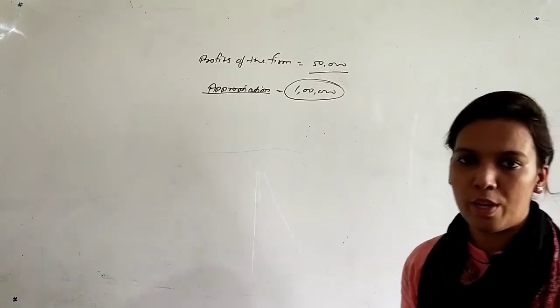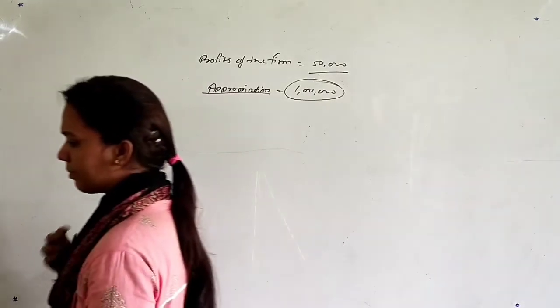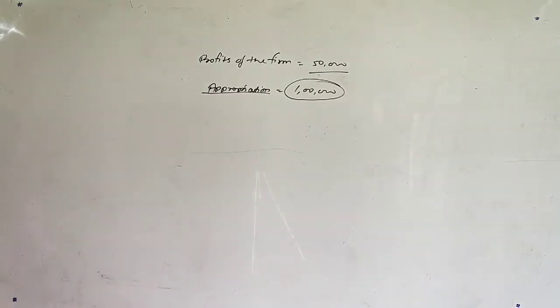Okay, let's take one question to understand this point. Question number 23. X and Y are partners in a firm sharing profits and losses in the ratio of 3:2 with the capitals of 10 lakh and 5 lakh respectively. As per the partnership deed, they are to be allowed interest on capital at the rate of 8% per annum. The net profit for the year ended 31st March before providing for interest on capital amounted to rupees 45,000. Show the distribution of profit.